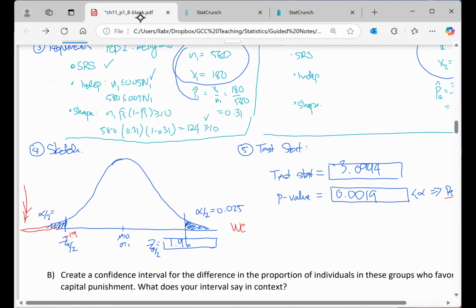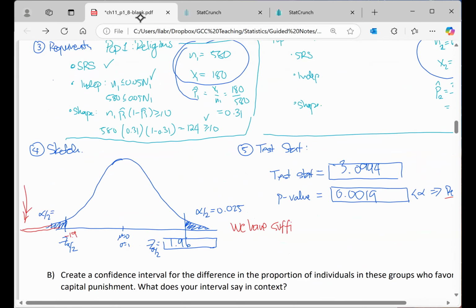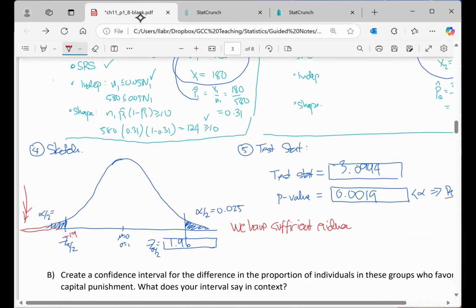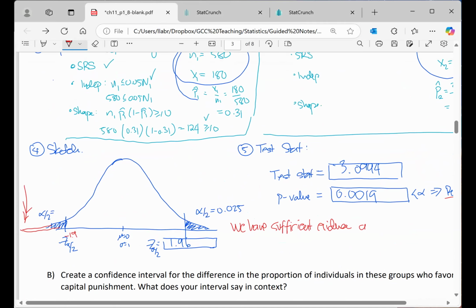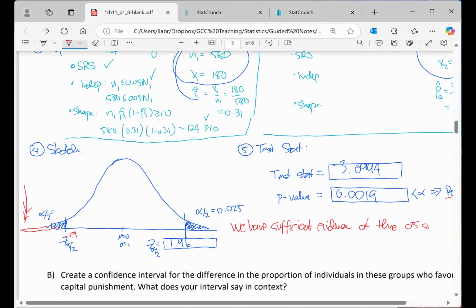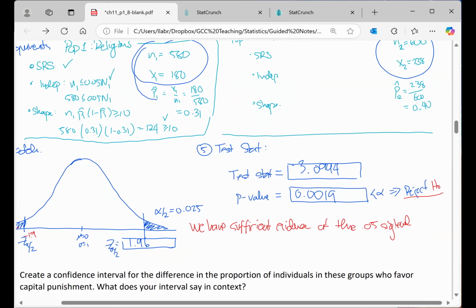So we have sufficient evidence, and I'm just going to say at the 0.05 significance level to say, and you're basically just going to say the alternative, which was P1 is not P2, but in words.